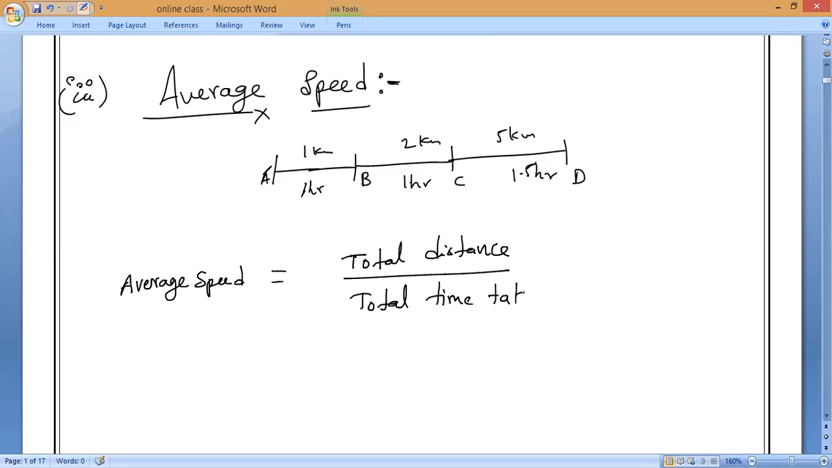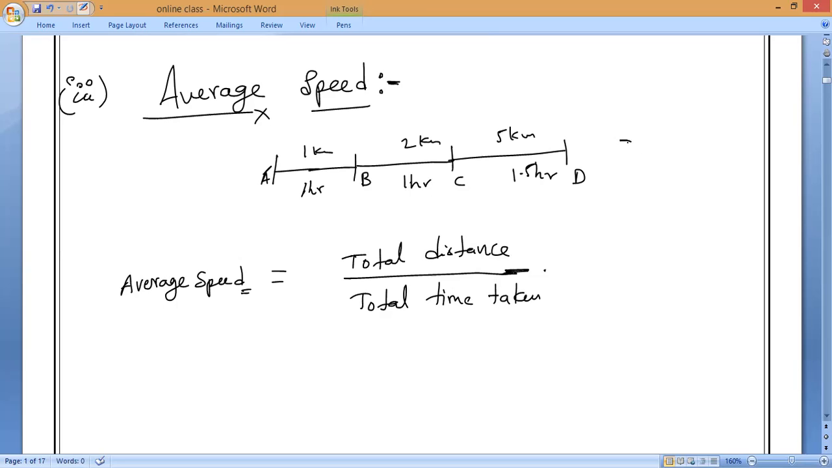What is the extra word you are hearing here, the difference between speed and average speed? Total. Have you noticed it? Total alone I am adding extra. Clear? Please respond. That is what you have to remember. The average speed means total distance divided by total time taken.